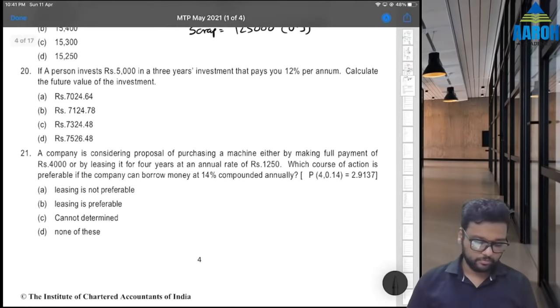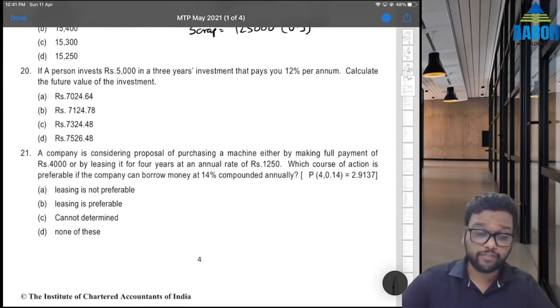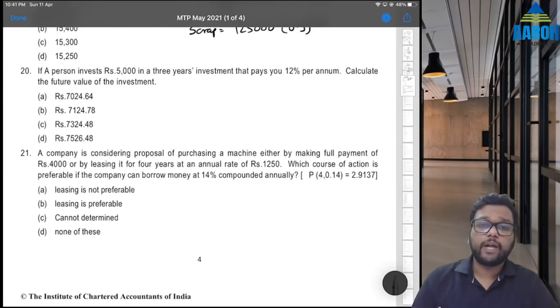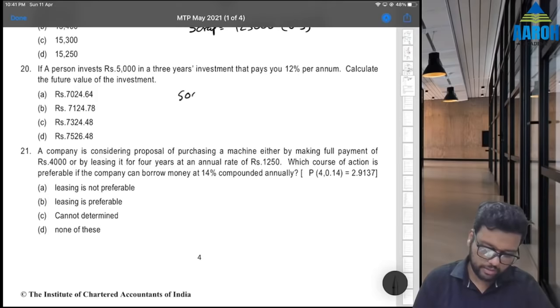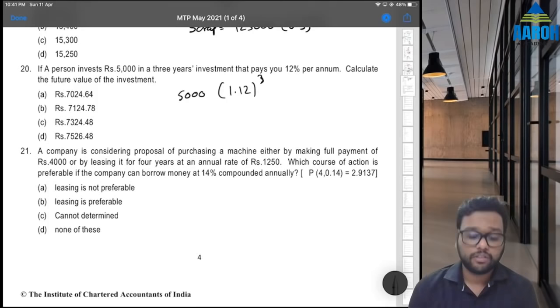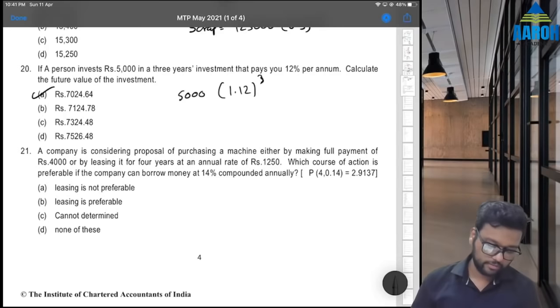Next. If a person invests 5,000 in a 3 years investment that pays you 12% per annum, calculate future value of investment. So 5,000 into 1.12 raised to 3. That's it, right? 1.12 cubed into 5,000 is 7024.64. Option A is the correct answer.